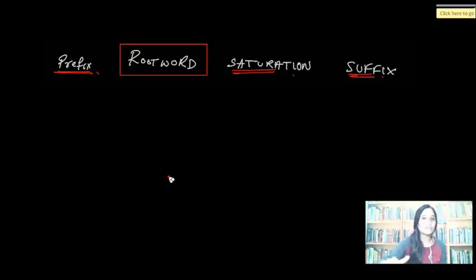We are not exceeding that boundary because this class is especially till class level, not for the ones who are beyond it. By this what I mean is we're not going to talk about them in much detail. These rules have branches, sub-branches, exceptions, everything. But we are talking according to the syllabus of class 10 CBSE. Okay, done? Shall we go ahead? Ready? I want to see you active. Very good.